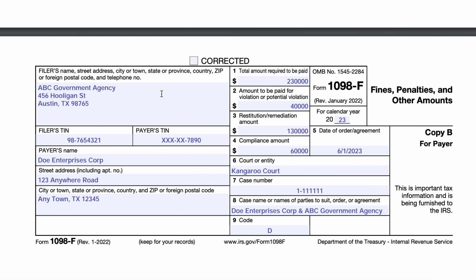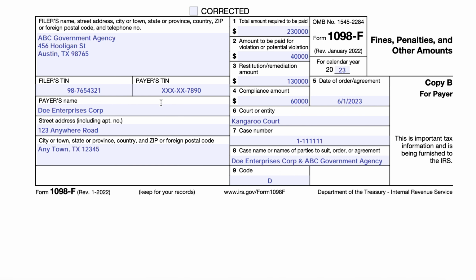So now the numbers that we put on the right side of the form actually come directly from an example in the form instructions. So we didn't recreate the wheel here. We're simply reporting amounts that were paid. And so the hypothetical example is that the corporation enters into an agreement with, in this case, ABC government agency for violating state environmental laws.